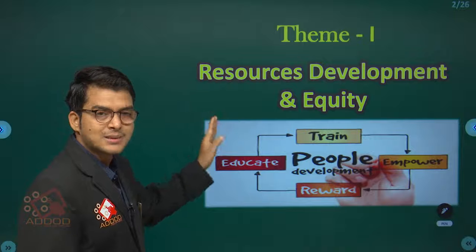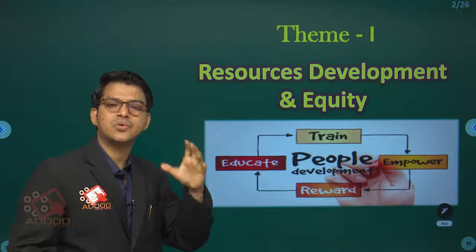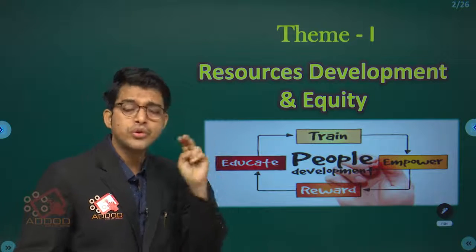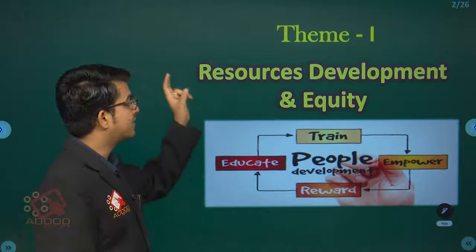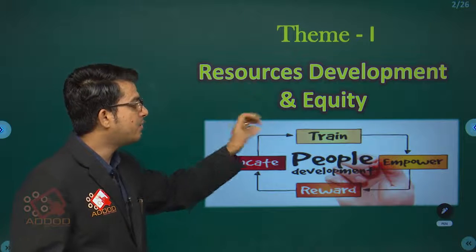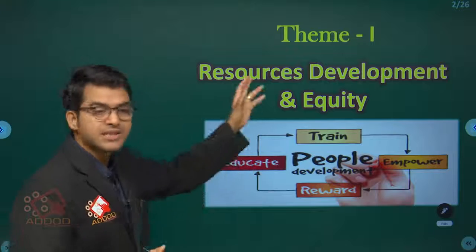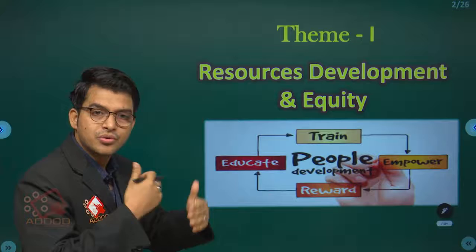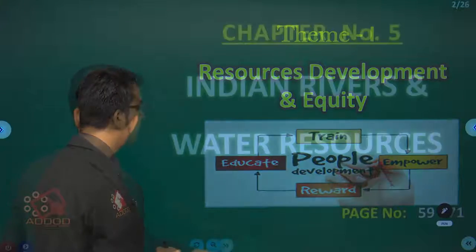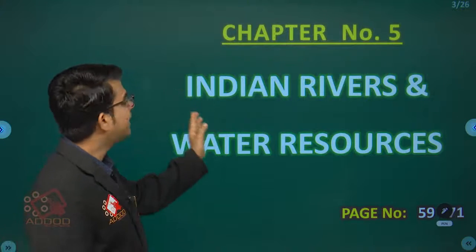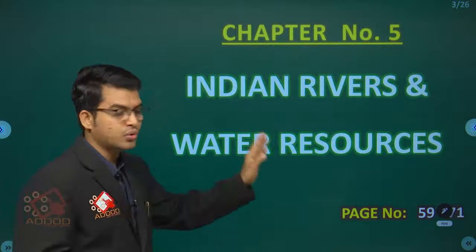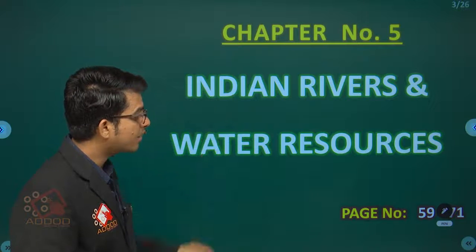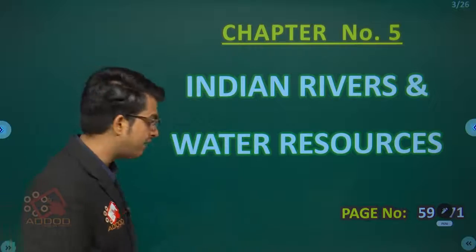That is what I have already explained, that your entire social science syllabus is divided into two units, two themes or two parts. The first part is resources development and equity, for the participation or utilization of the resources. Chapter number 5, Indian rivers and water resources, page number 59 to 71.